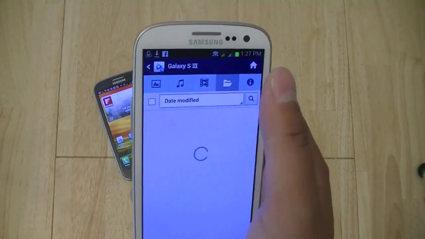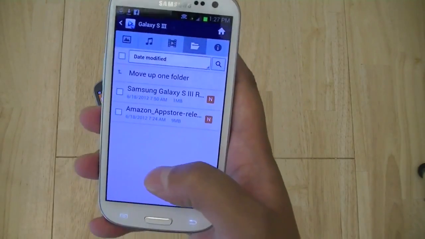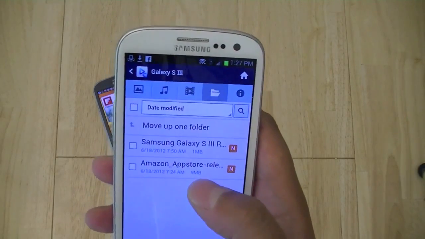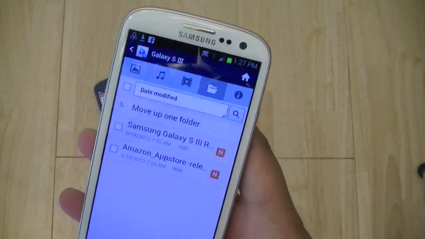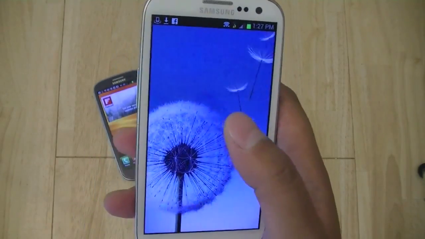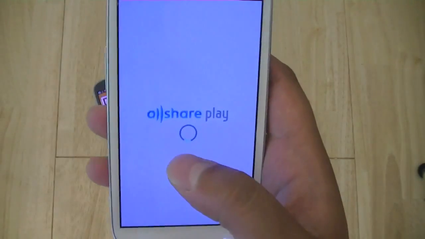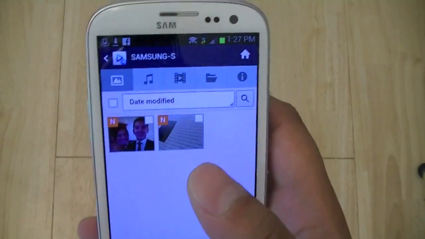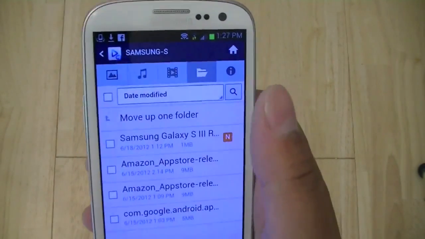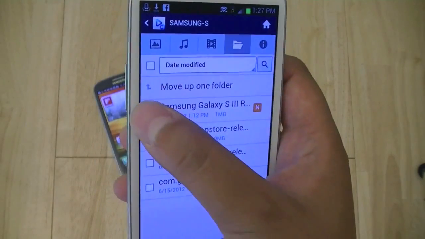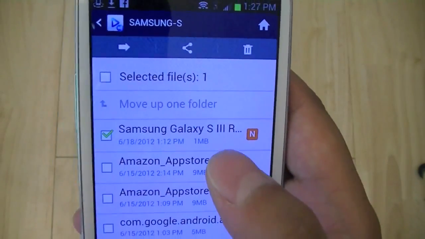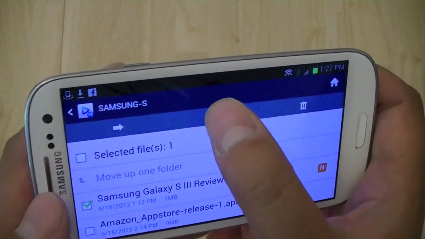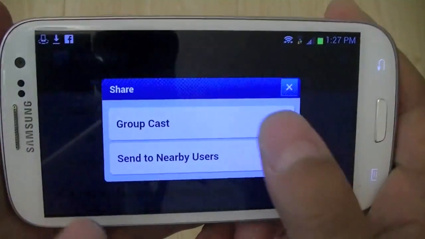And let's go ahead and take a look at that feature. So this works with PowerPoint, PDFs, various files, and even photos. So let's go back out. Let's go back in. And we're going to go to the files that are natively on this device. And we do have the Samsung Galaxy S3 Reviewer's Guide, which is in a PDF format. And we're going to go ahead and create an AllShare Groupcast.